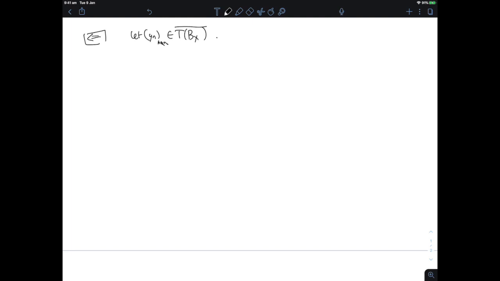So how am I going to do that? Well, first of all, I'm going to pick for every n in N, x_n in the unit ball B_X such that the norm of T of x_n minus y_n is smaller than epsilon. So fix an epsilon and do that. Now that I have my sequence x_n, I'm going to use the Banach-Alaoglu theorem such that I can pick a subsequence and an x in X, such that x_{n_k} converges weakly to x.